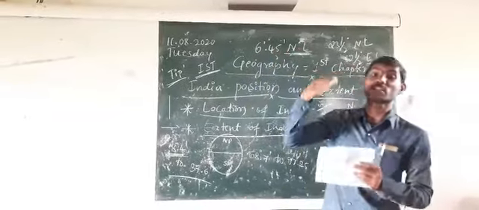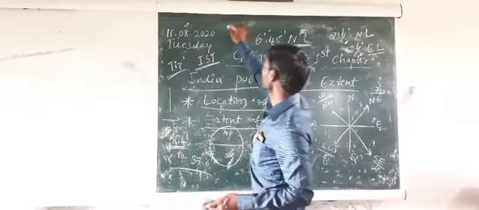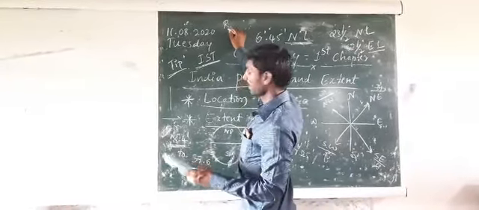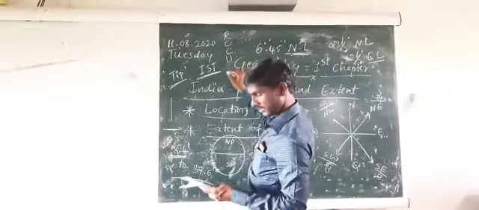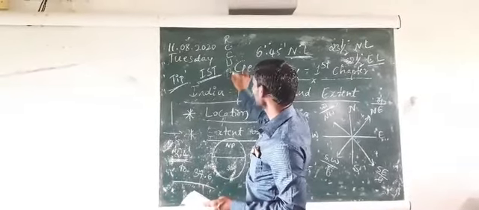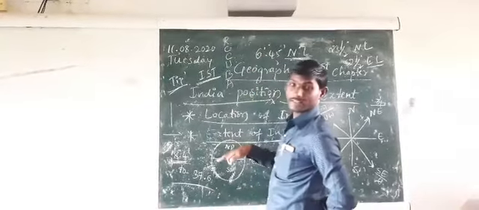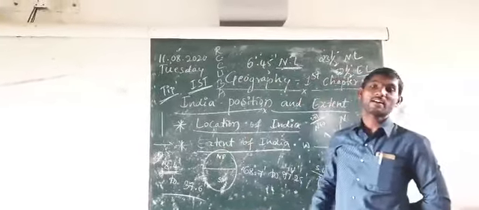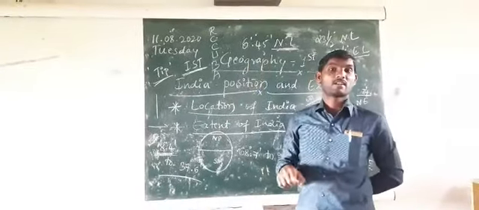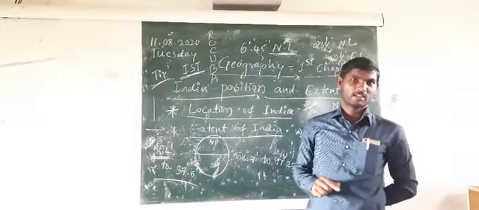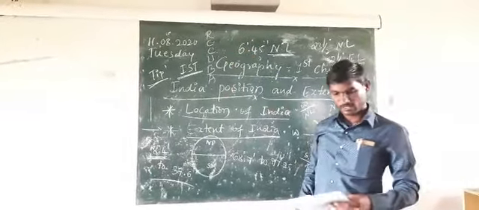Which are the other six? The very first one, Russia. Second one, Canada. Third one, China. Fourth one, USA. Next one, Brazil. The 6th one, Australia. After Australia, India gets the 7th position. It is the 7th largest country. Have you understood the other six? The next point is there.